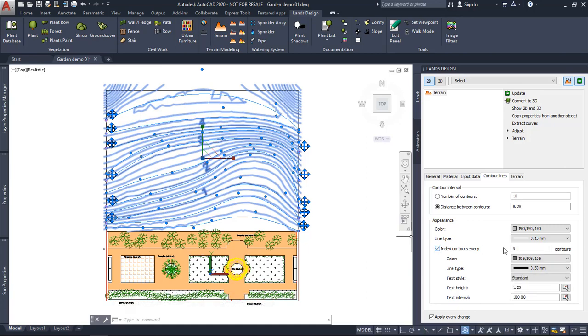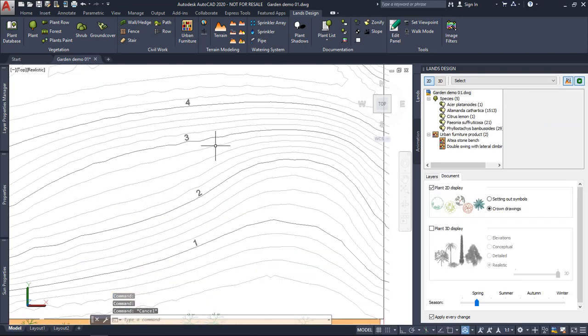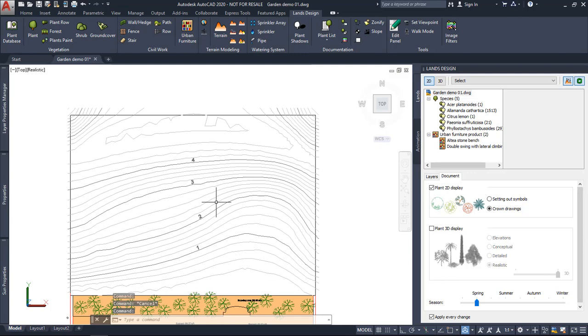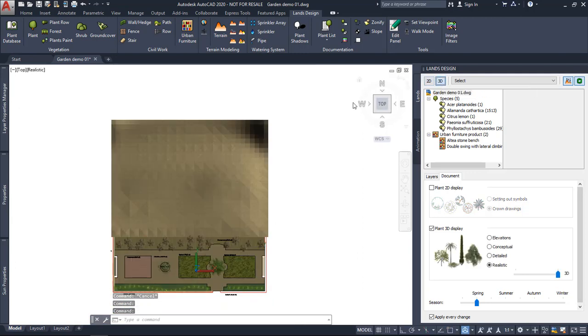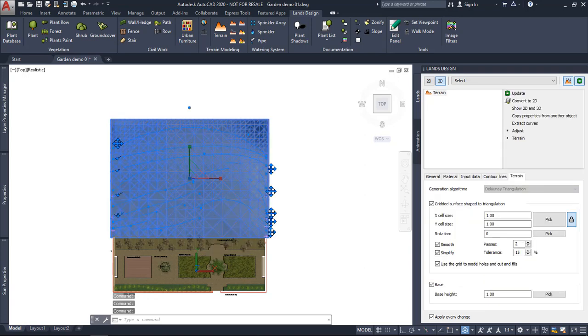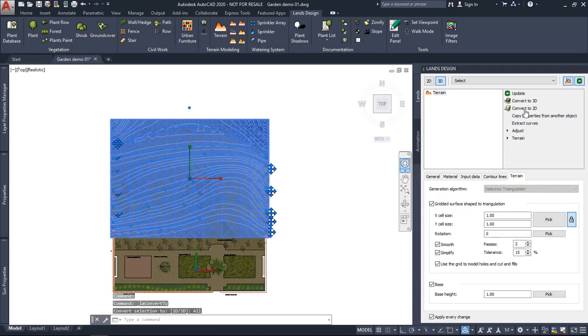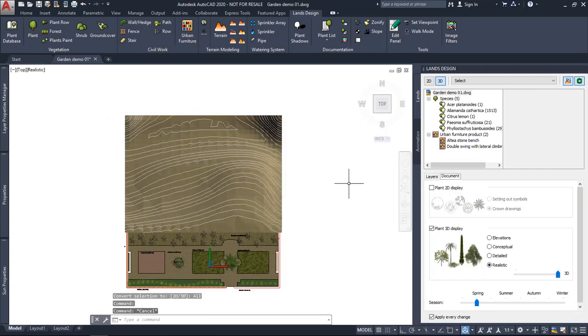The text size maybe is too big, so I'm going to put this to 0.5. There we go. If we want to see the 3D representation and 2D representation at the same time, we can do it with this option over here, Show 2D and 3D, which will give better feedback of the terrain relief.